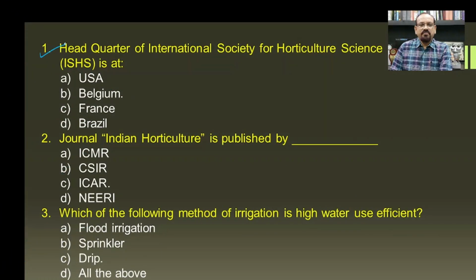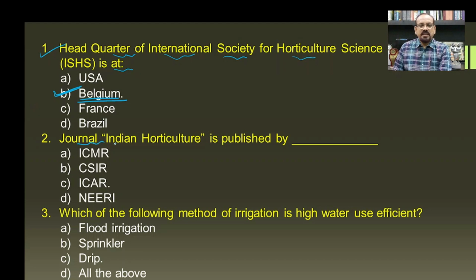Question number 1: the headquarter of the International Society for Horticulture Science is at. We must remember such names, and the headquarter of the International Society for Horticulture Science is situated in Belgium, and hence B will be the answer.